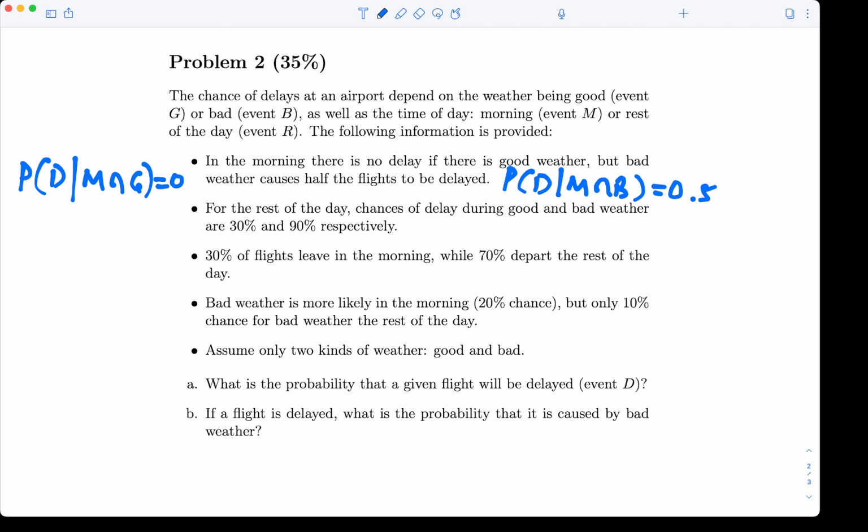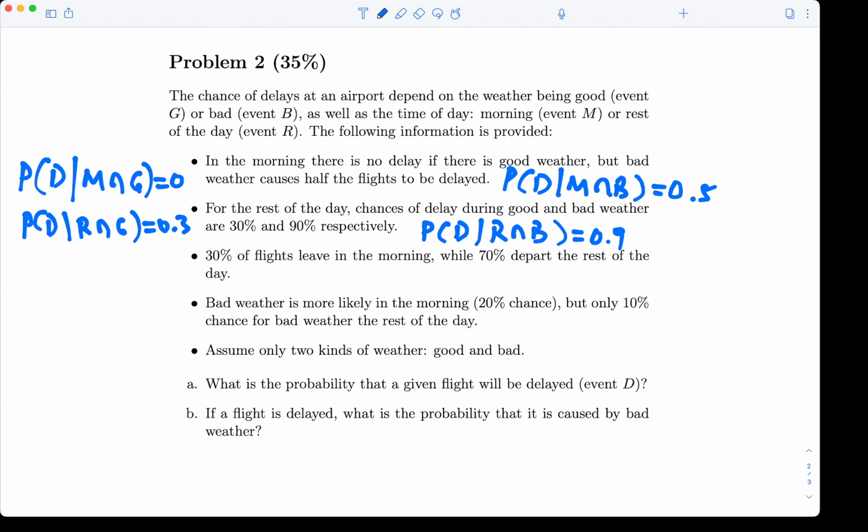Then if we move to the next one, for the rest of the day, chances of delay during good and bad weather are 30% and 90%. So we do the same thing as before. So delay given rest of the day and good weather, we've got 0.3, and delay given rest of the day and bad weather, that's 0.9.